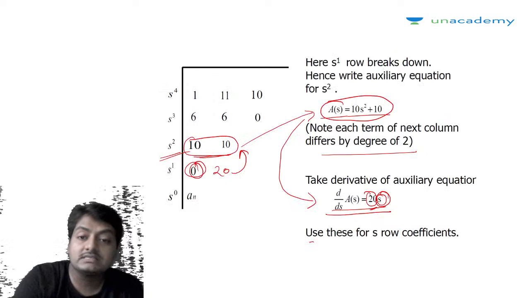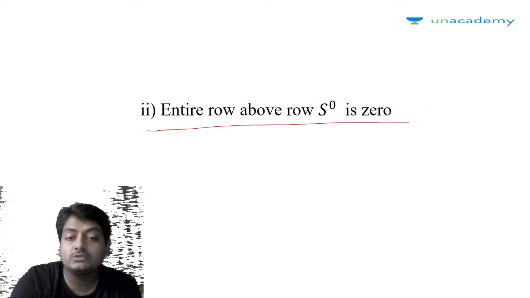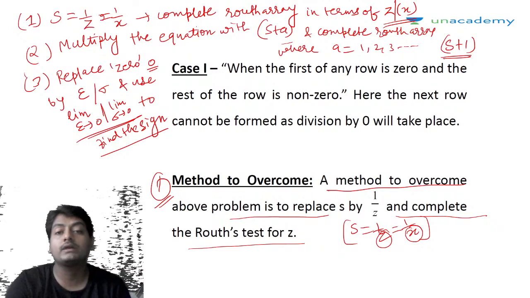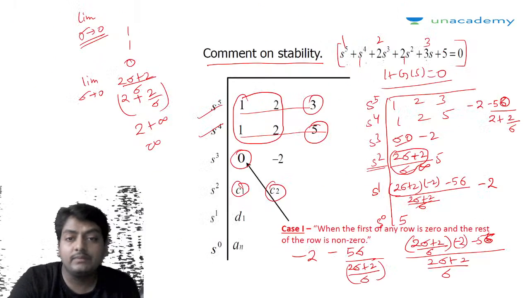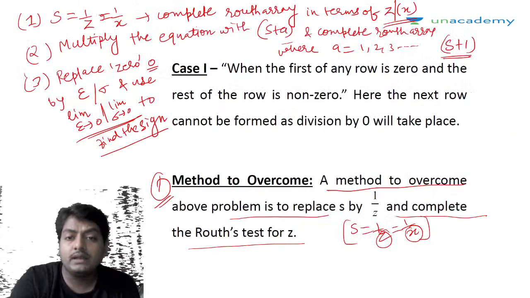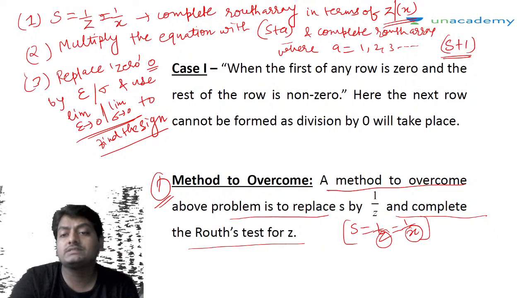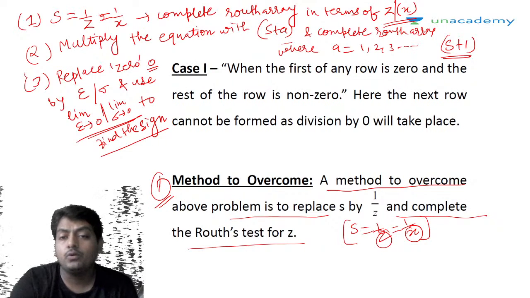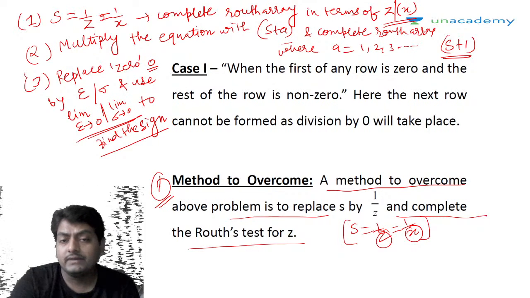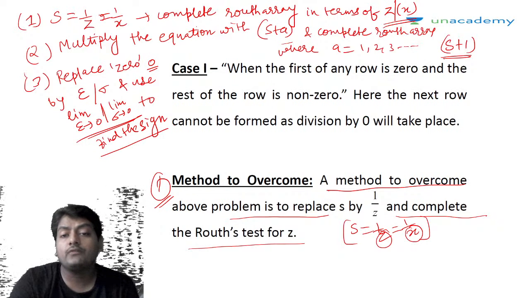So we have discussed the two cases and the methods to overcome those two cases. Once again, I am repeating those two cases. Case 1, where the first element of any row is 0 and the rest of the row is non-zero.